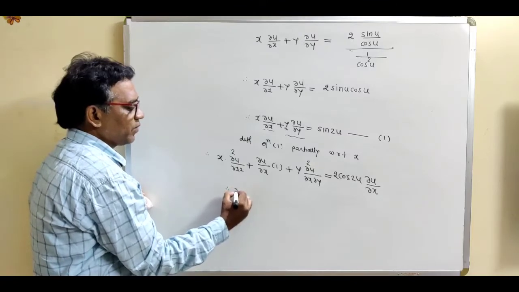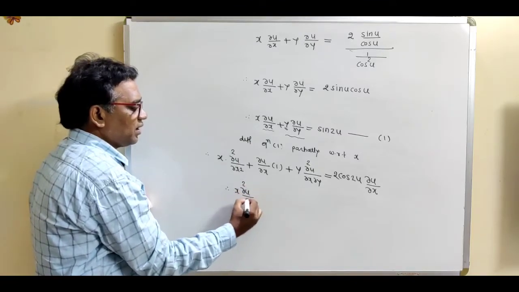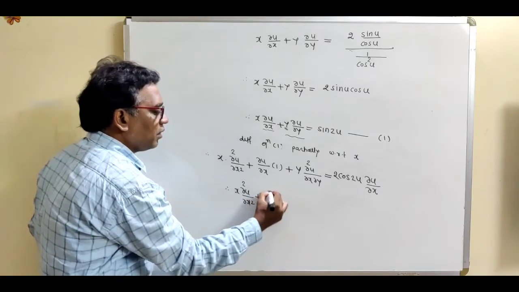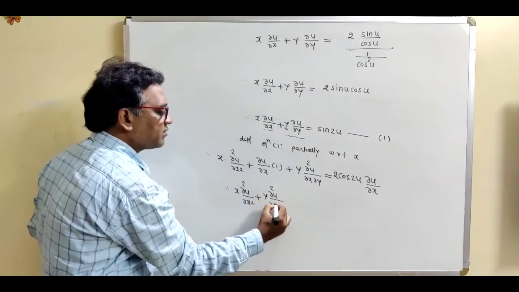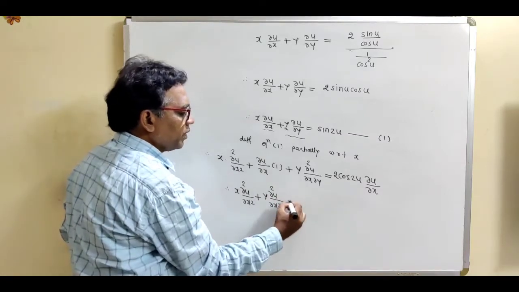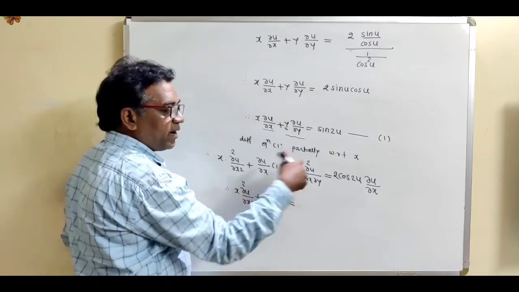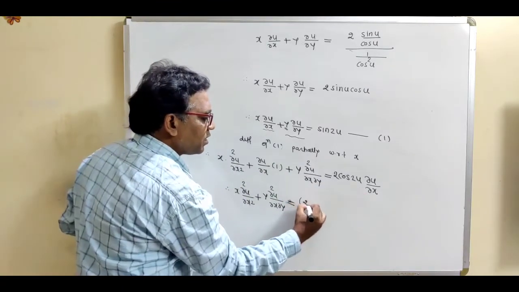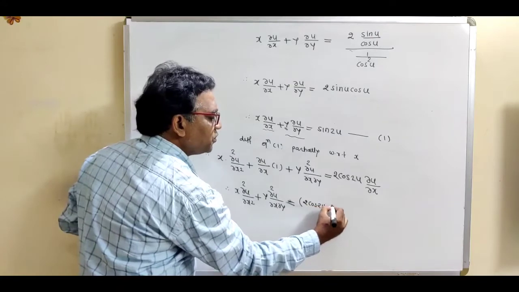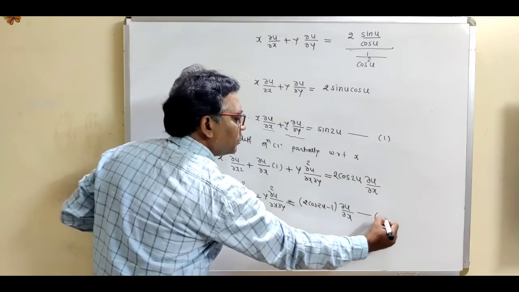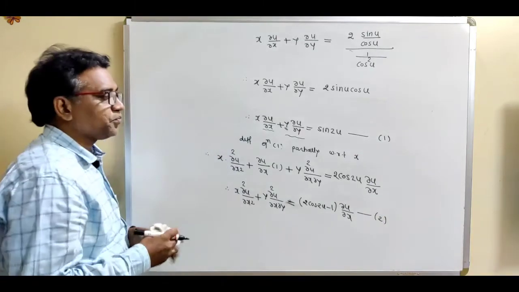So this is x into del square u by del x square plus y into del square u by del x del y is equal to, now transform this del u by del x on right hand side and just take out this del u by del x common. So what is the remaining term? 2 cos 2u minus 1 into del u by del x, it is common term. So this is suppose equation number 2.